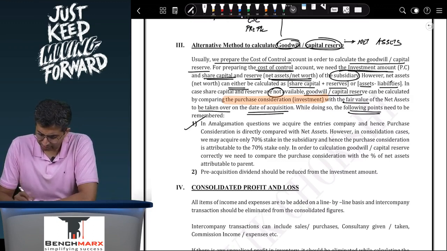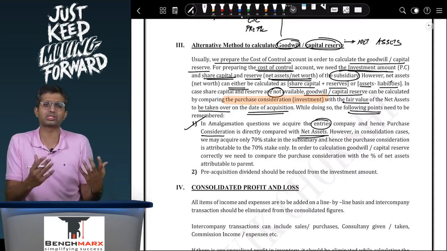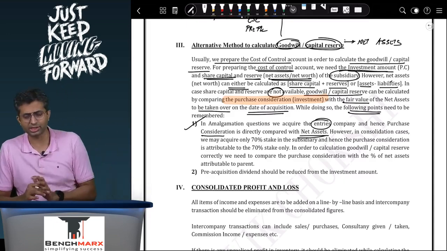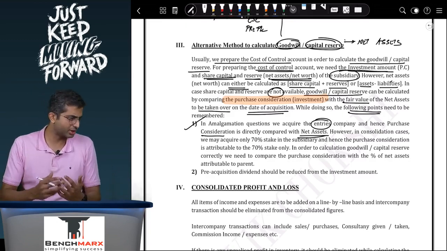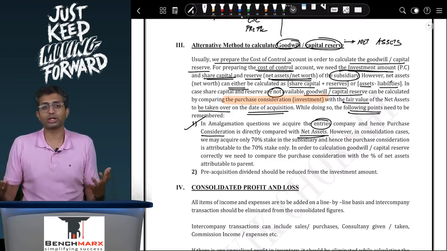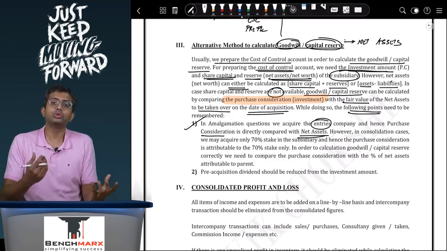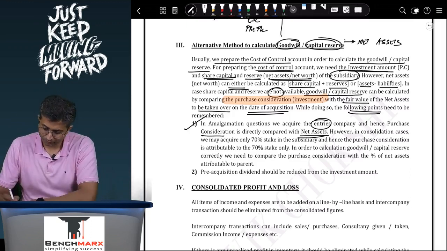First, in amalgamation question, we acquire the entire company, and hence purchase consideration is directly compared with net assets. So students think that okay, in amalgamation also we calculate goodwill by comparing purchase consideration with net assets. Here also we can calculate goodwill by comparing purchase consideration with net assets. However, in amalgamation we acquire 100% of the company. In consolidation, we might acquire 80% of the company, and hence the purchase consideration is only for 80% stake. You need to compare it with the net assets, also to the extent of 80%.